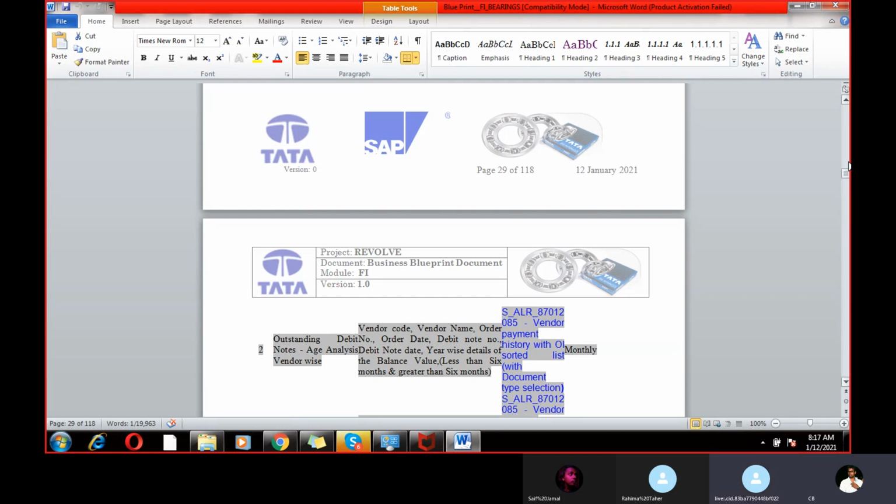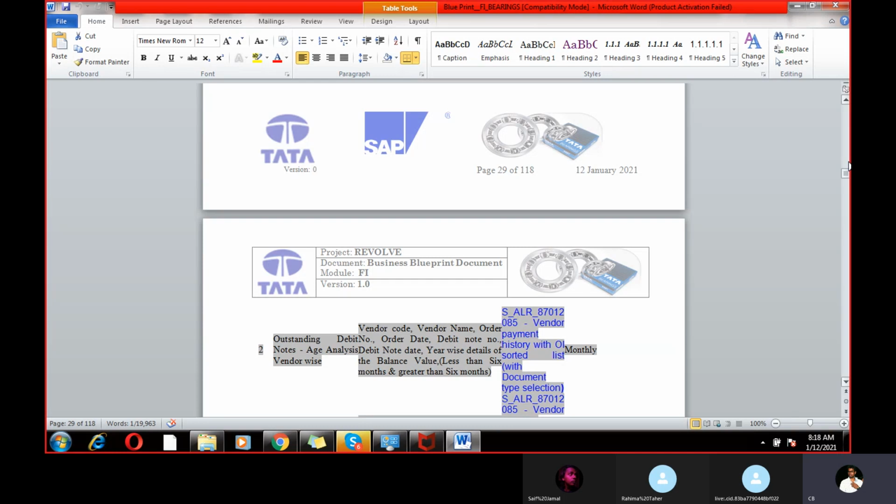As a FICO consultant, we should analyze and understand the business. That is the prime duty. Without understanding the business process, this is a very difficult job for you. Once you understand the business process of the client, your work will be easier. If you do not understand it, users will come to you to resolve issues. If the issues are technical, we can resolve them, no problem. But if they are related to the business side, how can we resolve them? We should understand the business process at least.